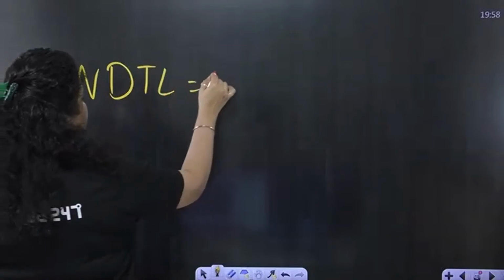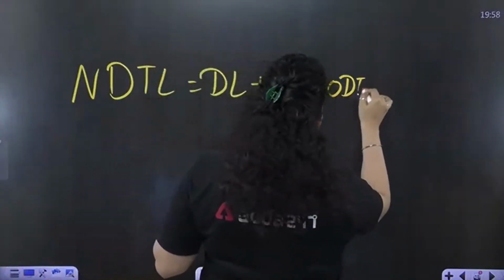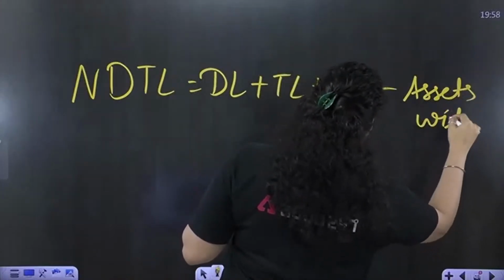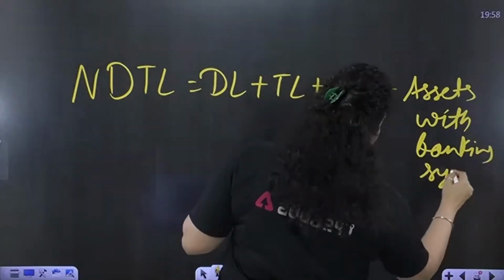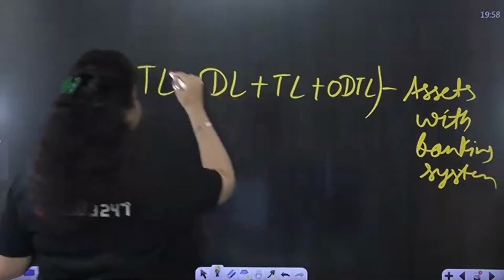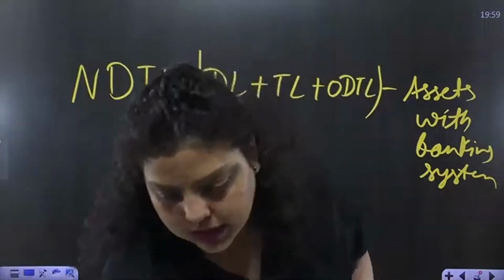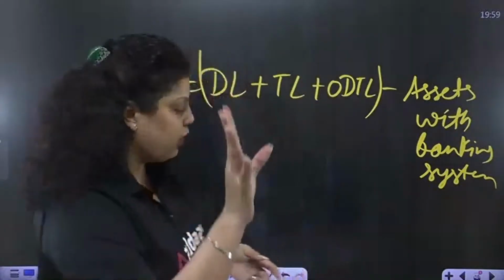NDTL has a proper formula: demand liability plus time liability plus other demand and time liability minus assets with the banking system. Okay, this is the formula, but I will explain it in the next class because we are out of time now. I will explain in detail tomorrow.